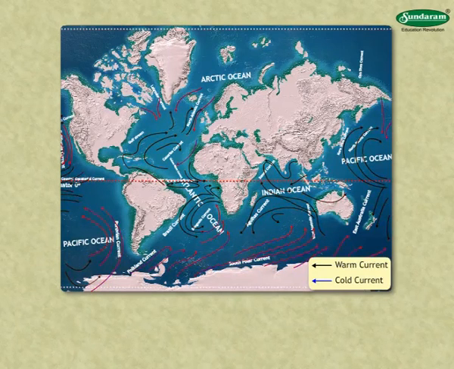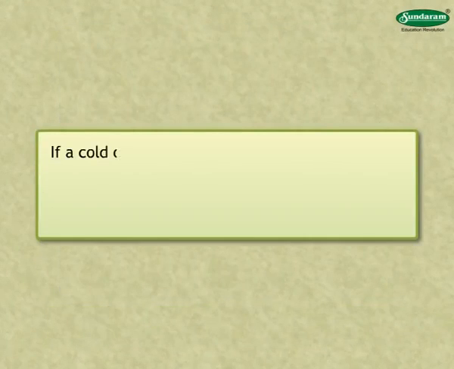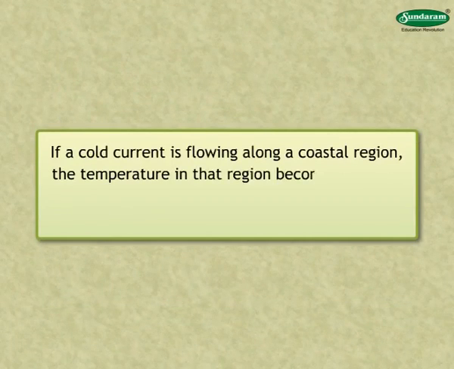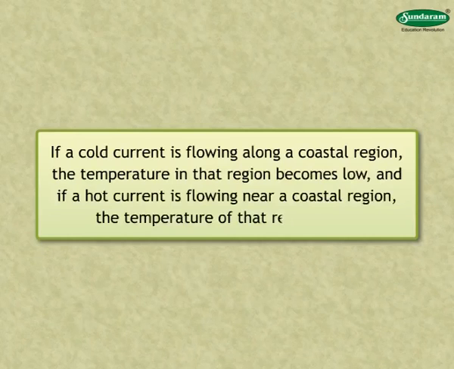If these currents are flowing along the coast, they affect the temperatures of the coastal regions. If a cold current is flowing along a coastal region, the temperature in that region becomes low. And if a hot current is flowing near a coastal region, the temperature of that region rises.